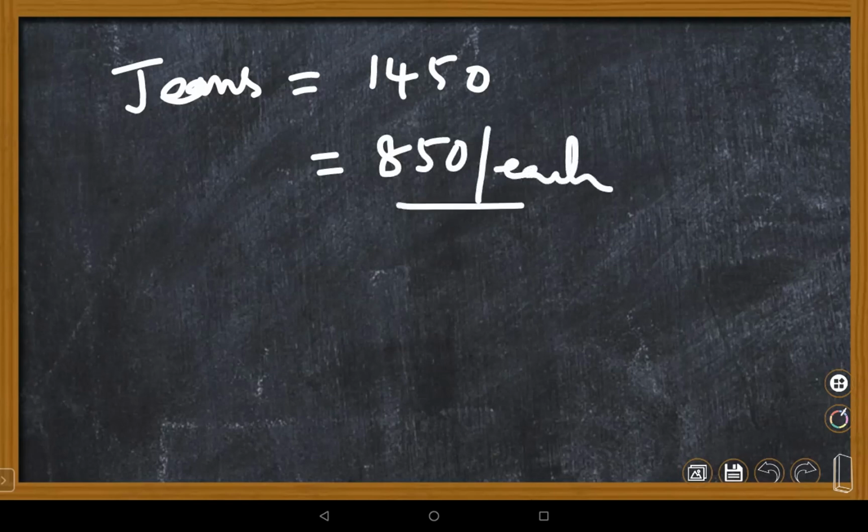Okay. A 10% discount is given on all items. Then what would the customer have to pay?